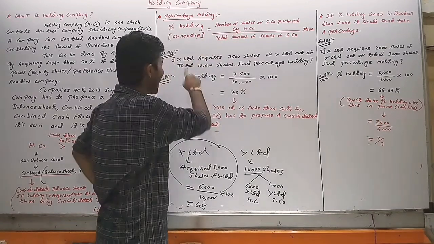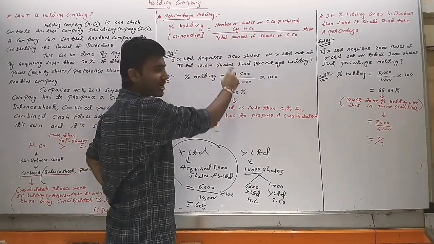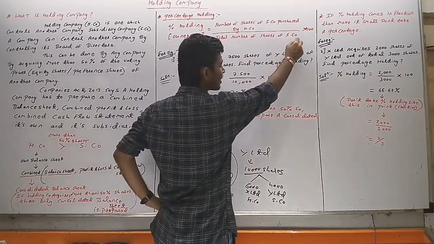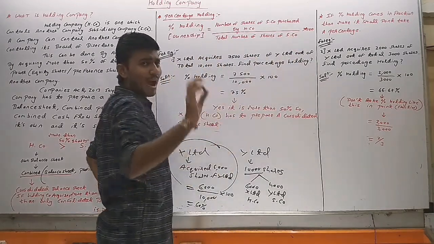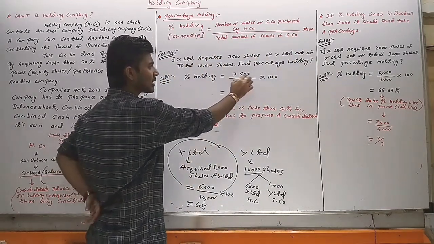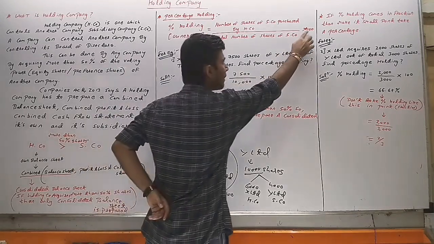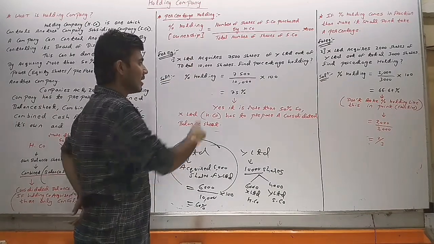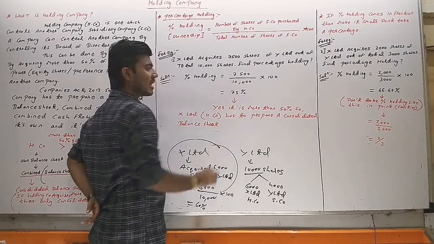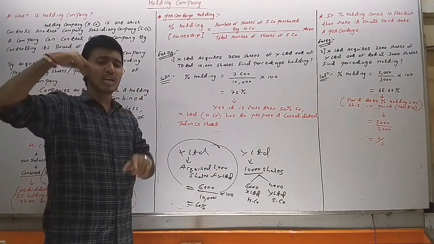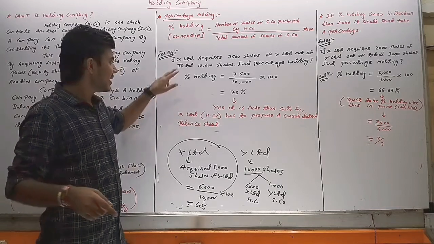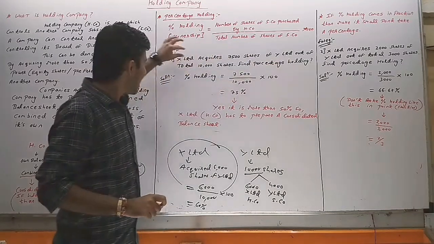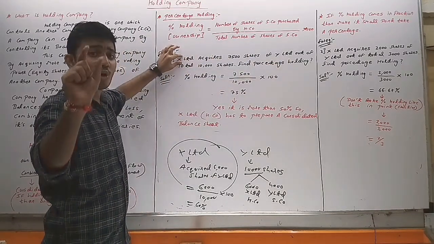In our example, X Limited has purchased 7,500 shares. So 7,500 divided by the total number of shares of Y Limited, 10,000, multiplied by 100, because we have to take a percentage. If we calculate this, it comes to 75%, which is more than 50%. Here X Limited becomes the holding company and Y Limited becomes the subsidiary company, and X Limited has to prepare the consolidated balance sheet.